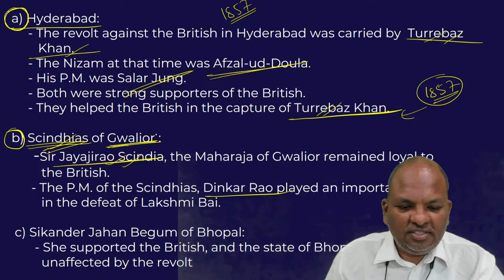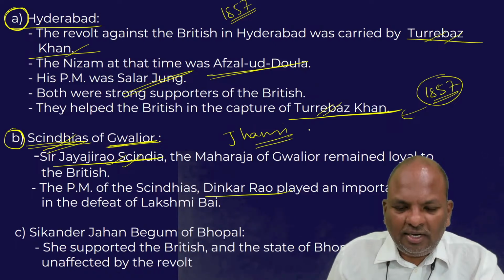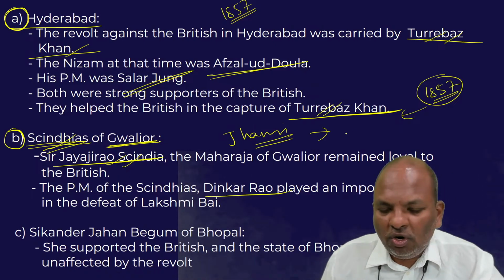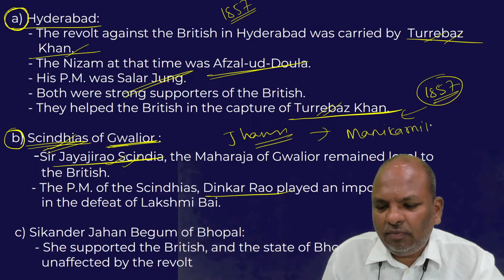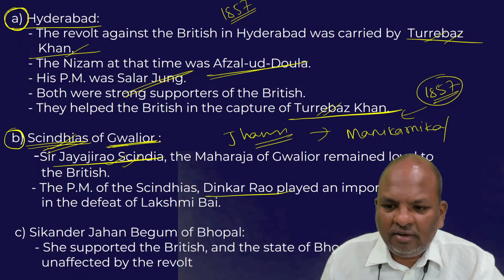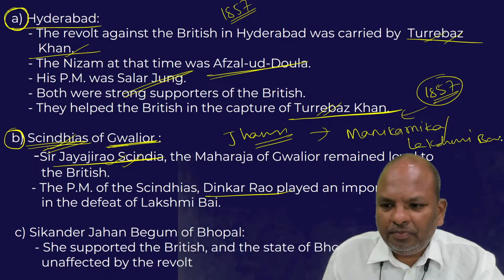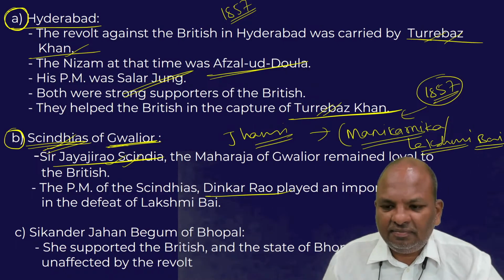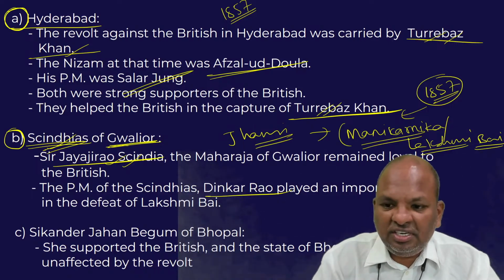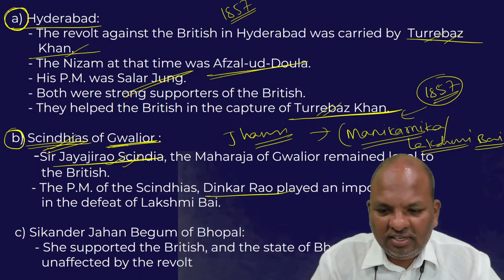Just besides Gwalior, we have a kingdom called Jhansi Kingdom. And the ruler of the Jhansi Kingdom is a well-known personality, that is Lakshmi Bai. This is Manikarnika, otherwise known as Lakshmi Bai. She fought very bravely against the British. She revolted against the British.